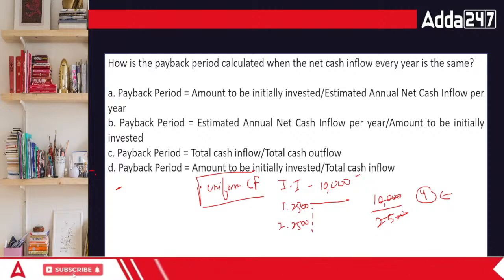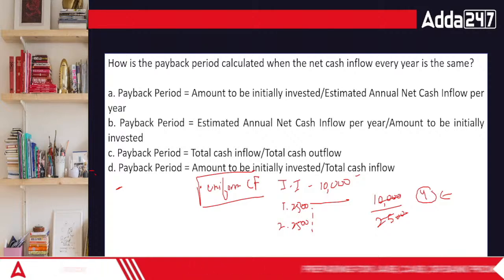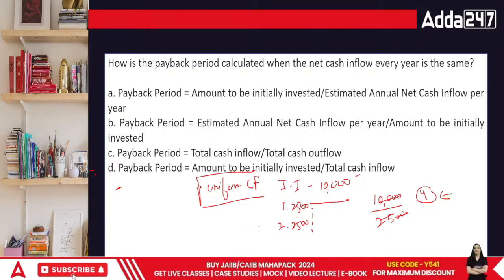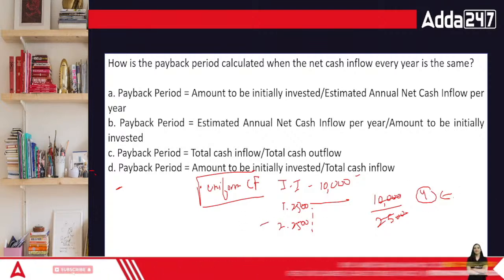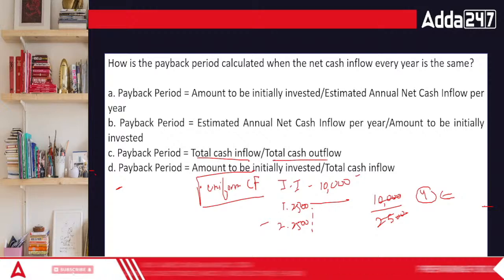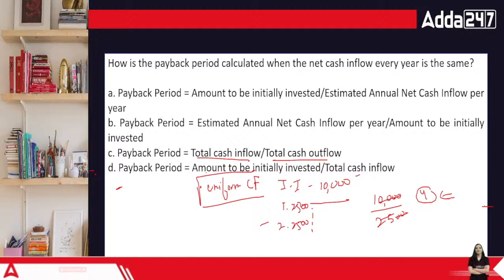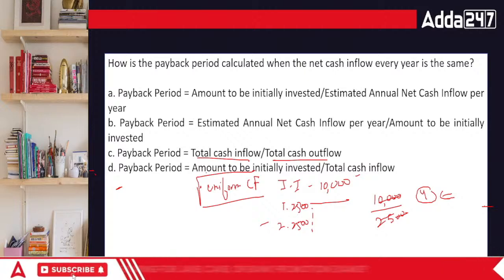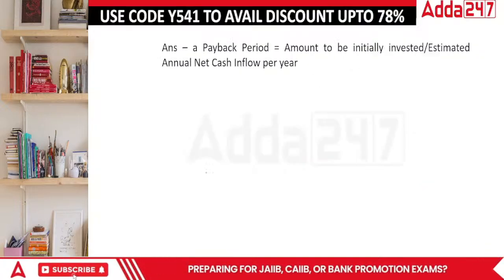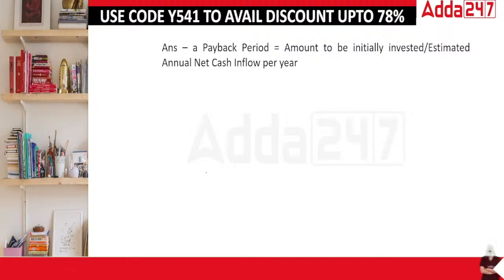When we talk about this specific area, the payback period is the amount to be initially invested divided by the annual cash inflow per year. As I told you, first of all, take the initial investment and divide it by the uniform cash inflow that you're getting every single year.